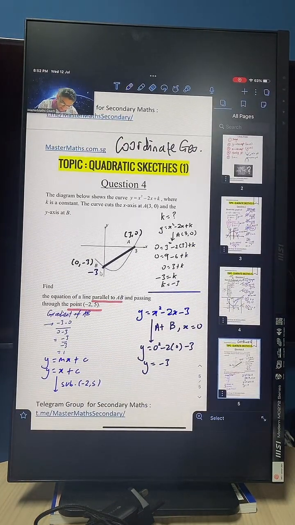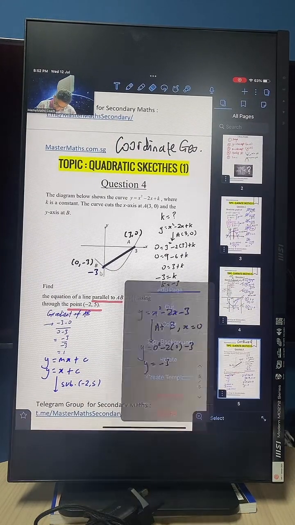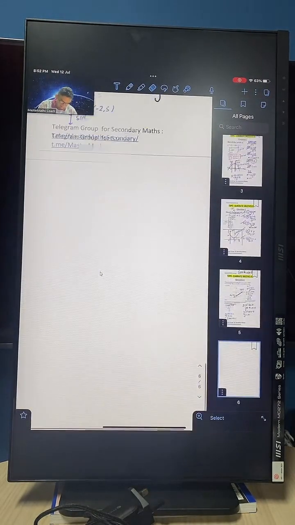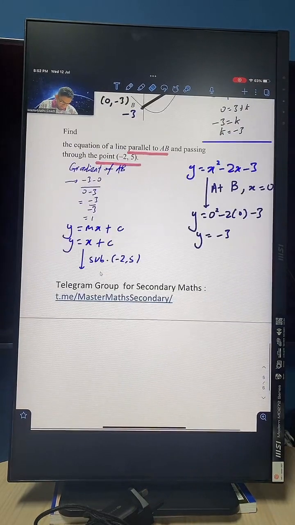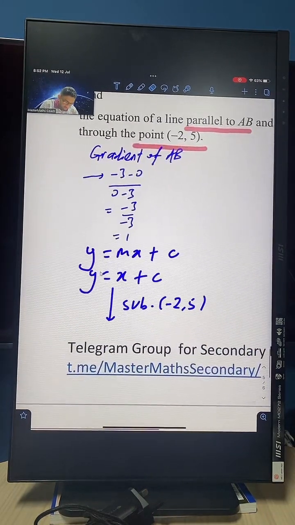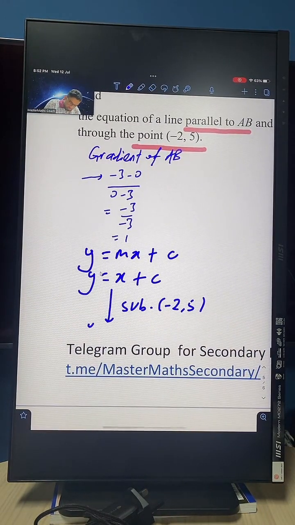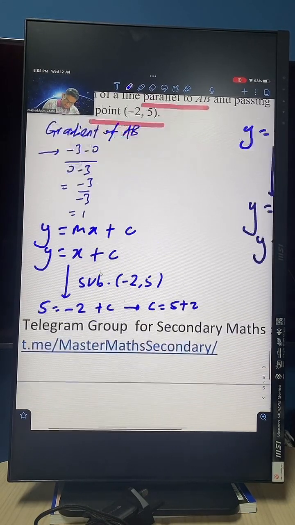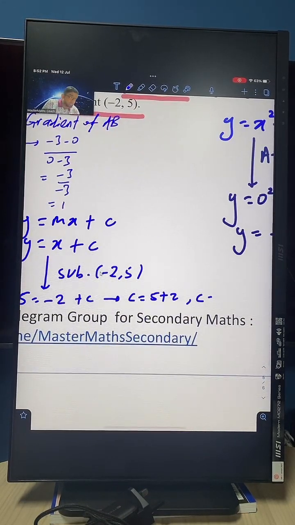Let me just add a page here. Okay, so you sub it in, you're going to get 5 is the y coordinate, negative 2 is the x coordinate, plus c. c is 5 plus 2. c is 7.